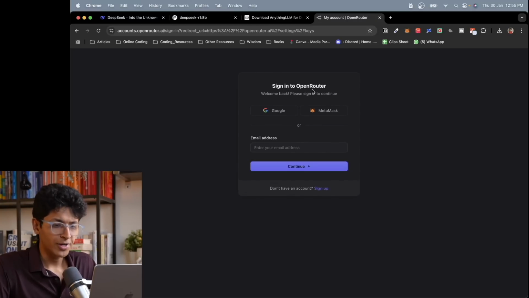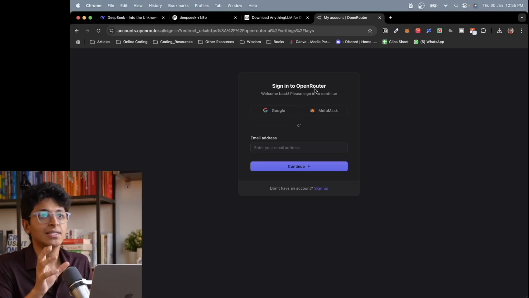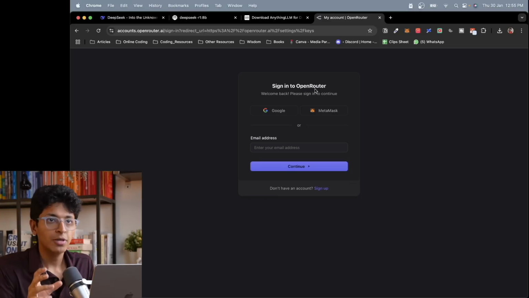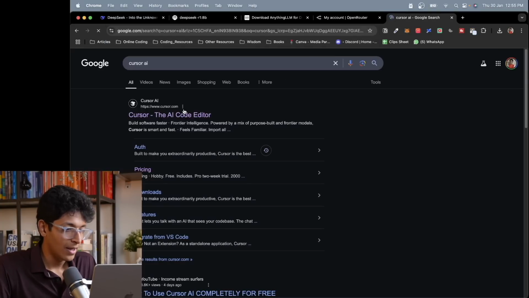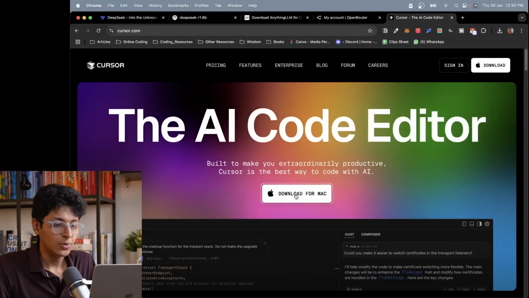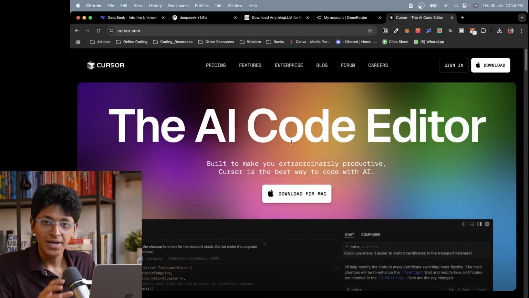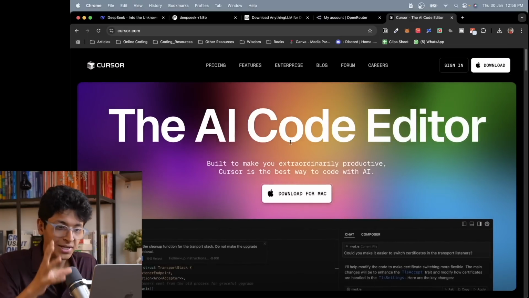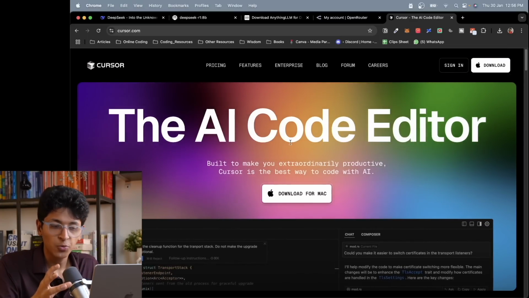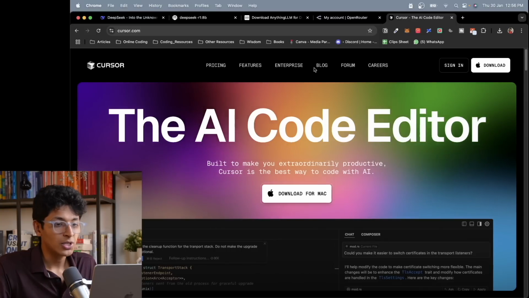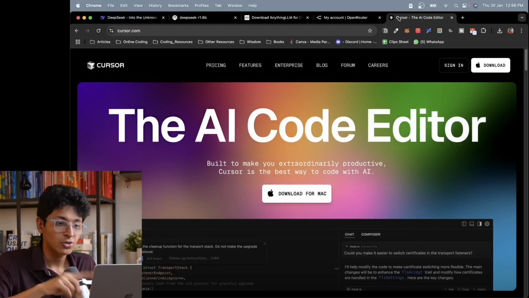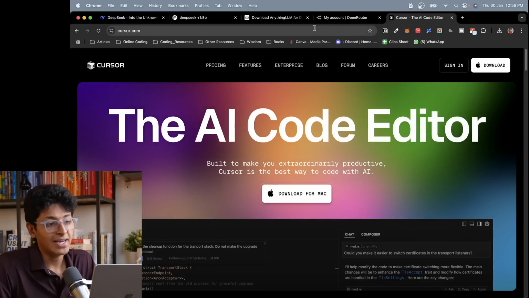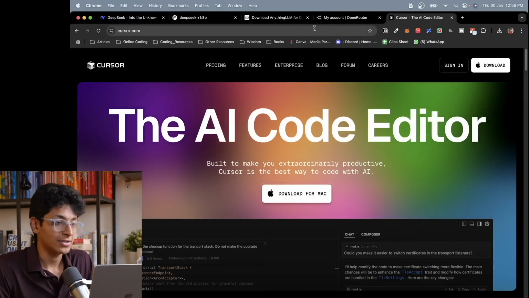And this will help you with using the API of Deepseek through OpenRouter. Now, what can you do with OpenRouter? Basically, you now have access to Deepseek's API and you can build anything you want with it. Maybe you want to build an application. Simply go to Cursor AI, download Cursor, and just ask it to build a website for you, and all the code that you want it to generate will be generated using OpenRouter, which has the API of Deepseek. So that's basically how it works. So you can essentially build anything that you want with OpenRouter and Cursor.